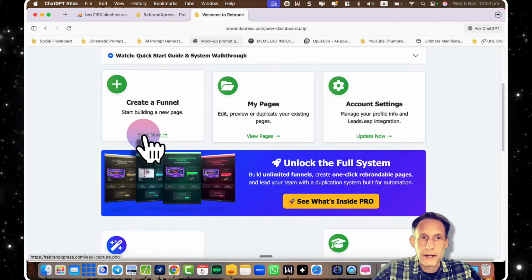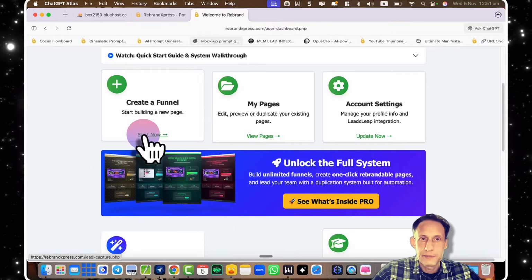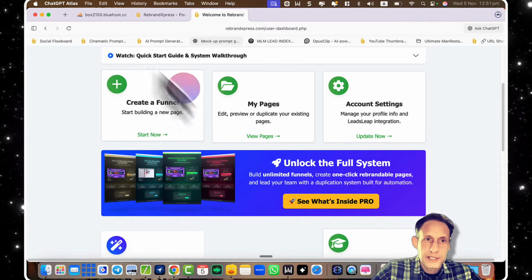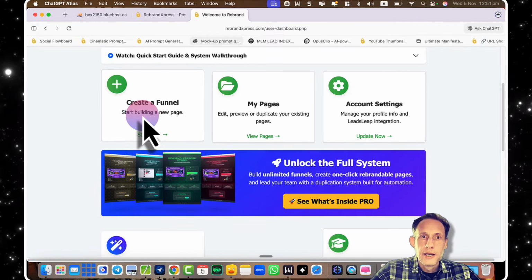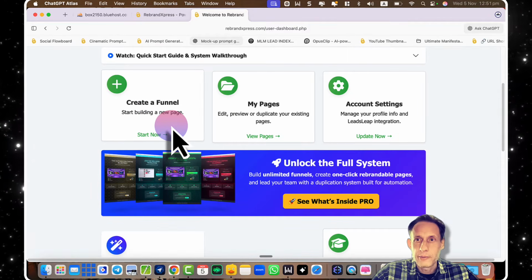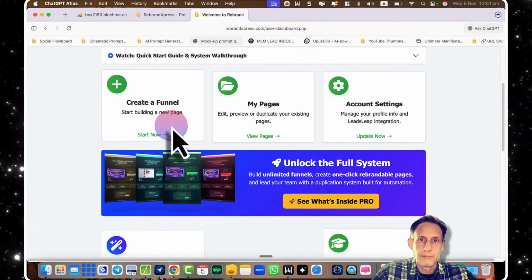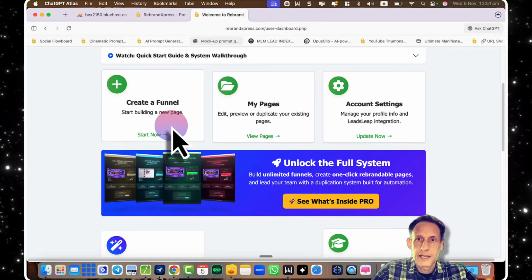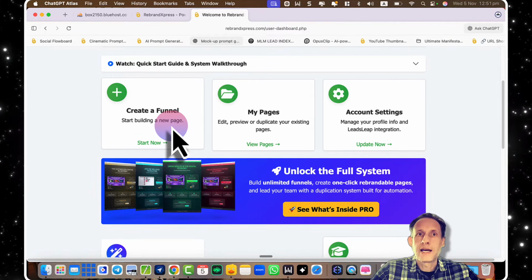I'm not just talking about capture pages, I'm talking about full-blown funnels, guys, with landing pages, bridge pages, and you can create the funnel. You can create up to 3 pages for free on the free plan. But if you want to upgrade, you'll be able to create unlimited pages and piece together your funnels, and you'll be able to connect it up with Leads Leap and create as many lists. You'll be able to hook up more than one list, multiple lists. You're promoting different companies. You can promote any company with this system.